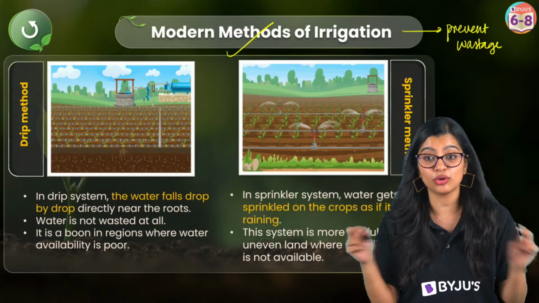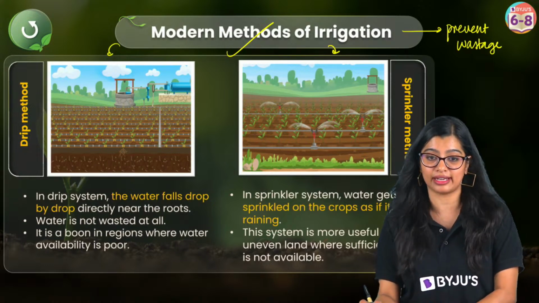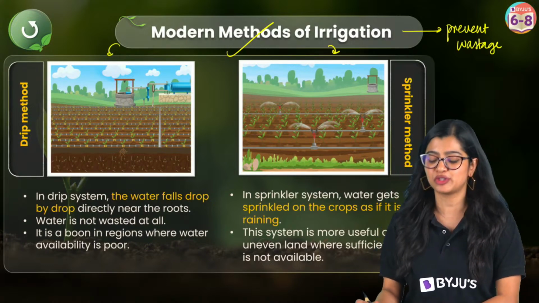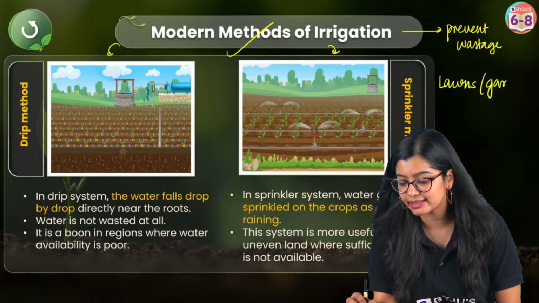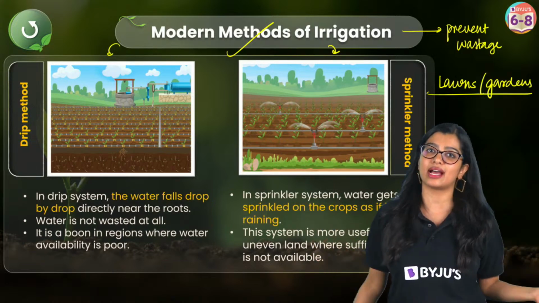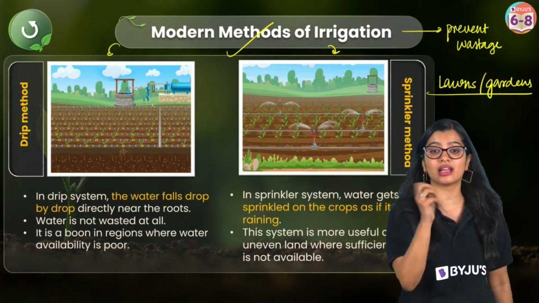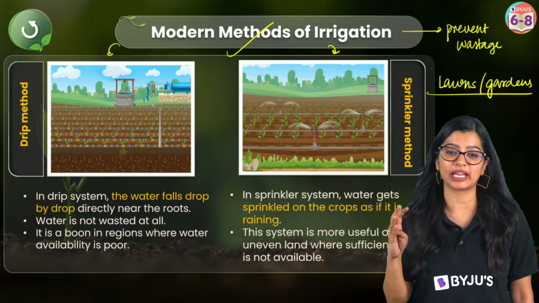Now, in this case also, we see that there are two types, right? We have drip irrigation and sprinkler irrigation. Now, how many of you have seen, especially in lawns or in gardens, right? Normally, to water gardens and large areas of land, we see that a sprinkler is used. How many of you have seen sprinklers? Anybody who has seen sprinklers?